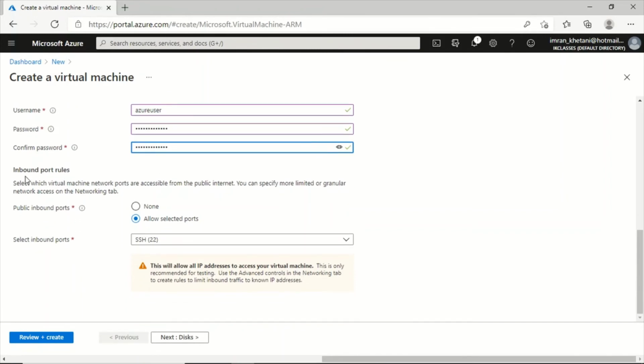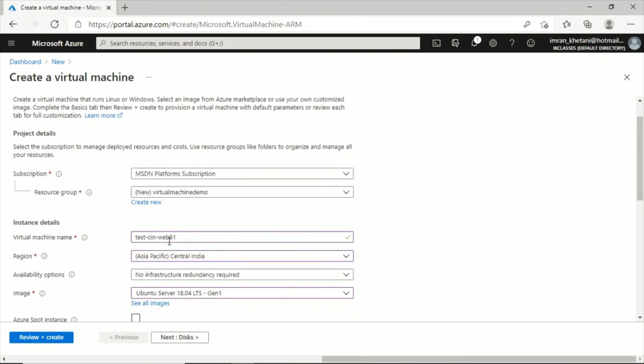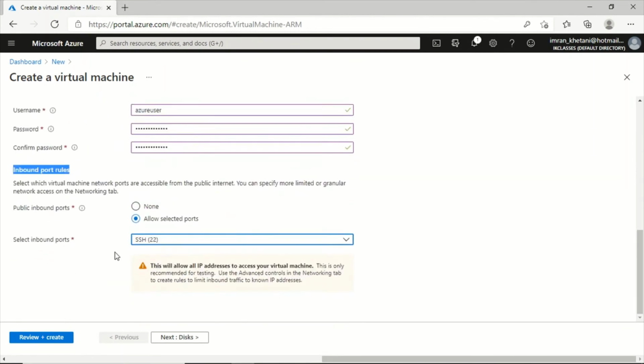After that, you'll have to specify the inbound port rules, meaning what ports you want to be allowed. For example, SSH is allowed, so SSH will allow me to connect to this virtual machine. You can also enable HTTP and HTTPS, but I don't want it because I'm not creating a web server. Yeah, I know I've specified it as a web server, but I'm not creating a web server here. So I'll just show you how to connect to this virtual machine once it is created.